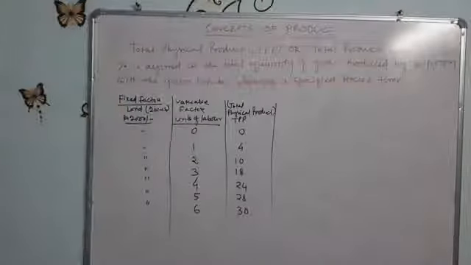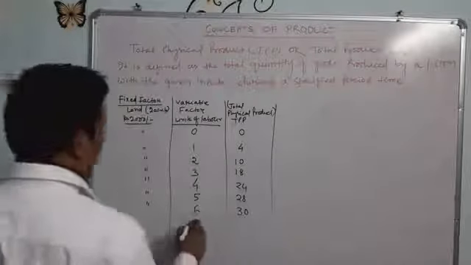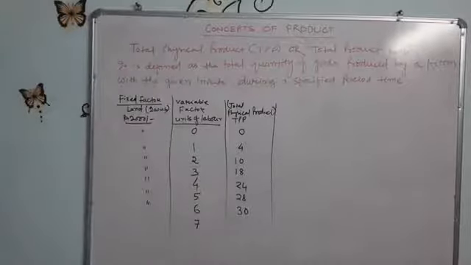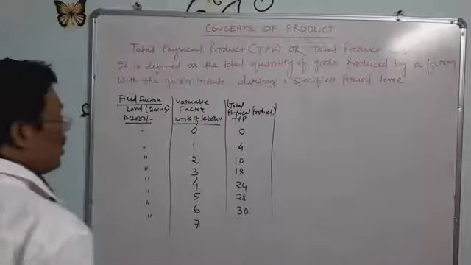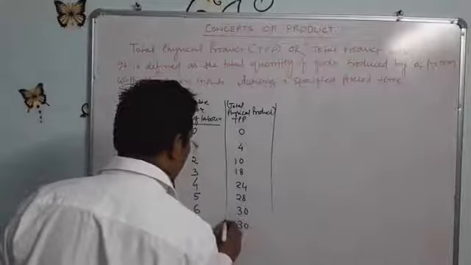That increases from 28 to 30. When the farmer employs the 7th unit of labor, the total physical product will remain the same, that is 30.